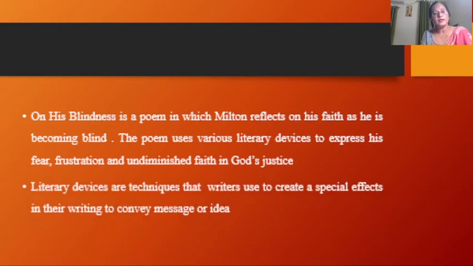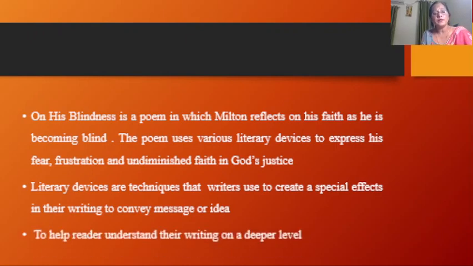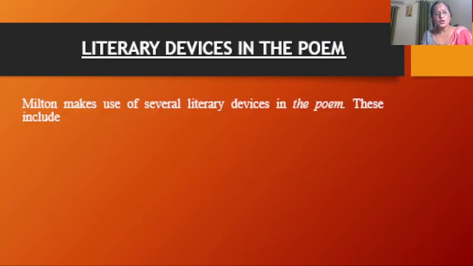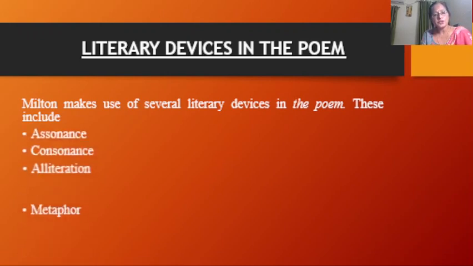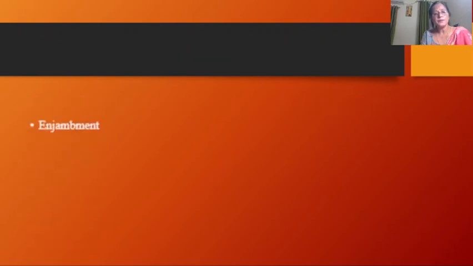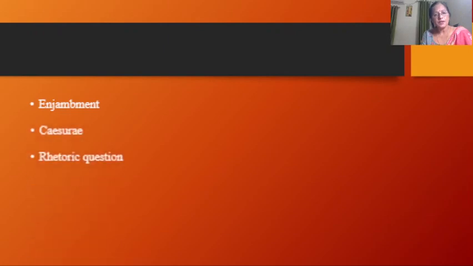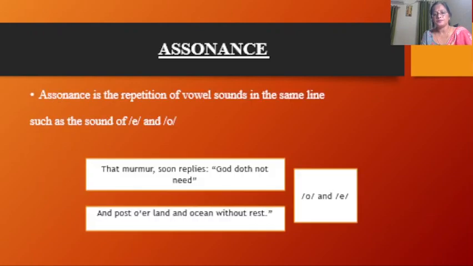Literary devices are techniques that writers use to create special effects in their writing, to convey meaning or ideas, or to help readers understand their writings on a deeper level. Milton makes use of several literary devices in the poem. These include assonance, consonance, alliteration, metaphor, allusion, personification, enjambment, caesura, rhetorical question, and structure.